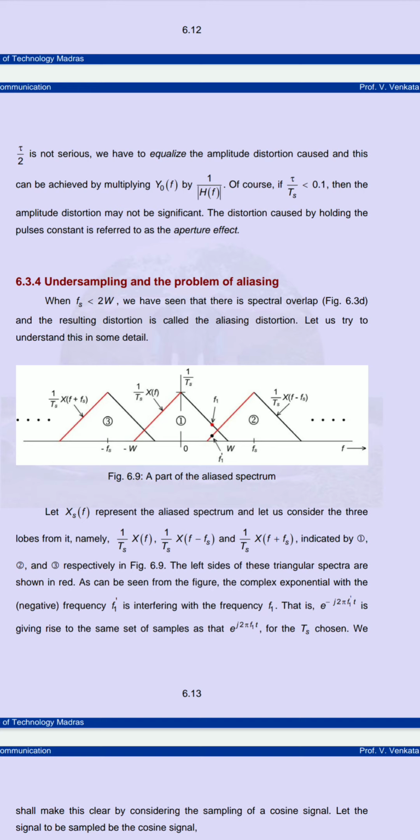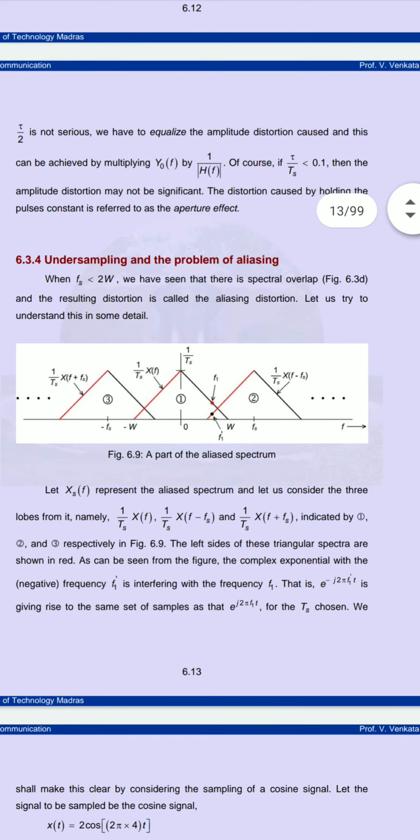Let's consider xs of f, the frequency function representing the aliased spectrum, and consider the three functions you can see in diagram 6.9: 1 upon t of s, x of f minus f of s, and x of f plus f of s. The left side of these rectangular spectra are shown in red color.